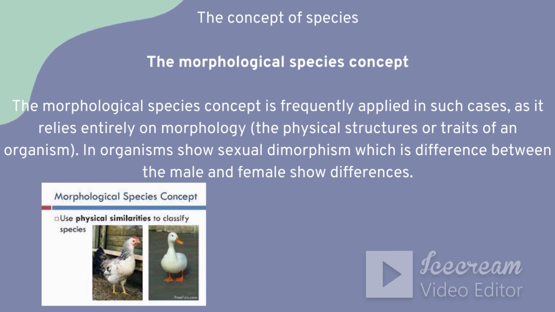Same species go with reproduction. They won't be able to reproduce with other species, but when it goes with plants, there can be some changes. Most probably when it goes with animals, the same species go with reproduction. But if we categorize all the organisms using the morphological species concept, we won't be able to do it properly.